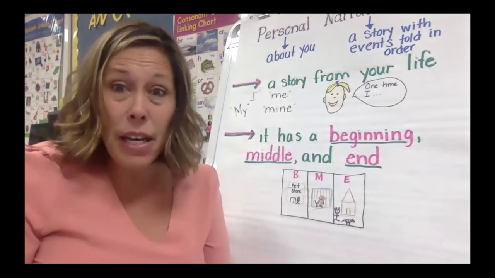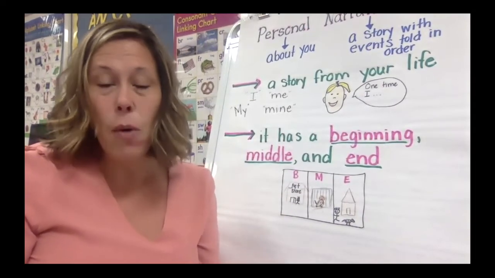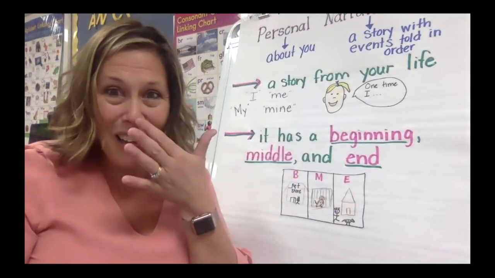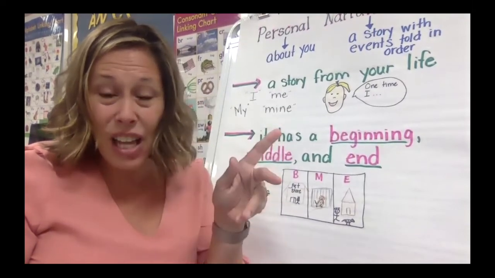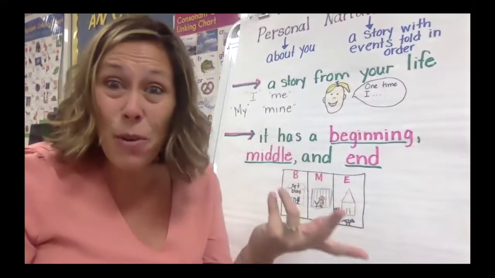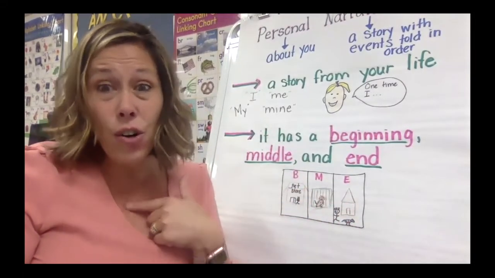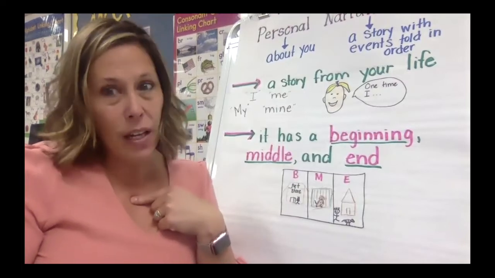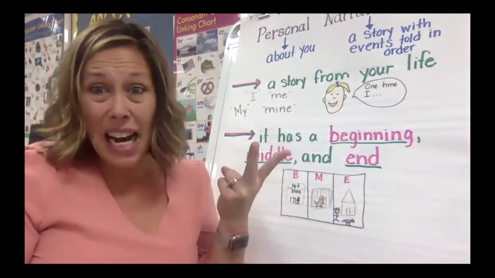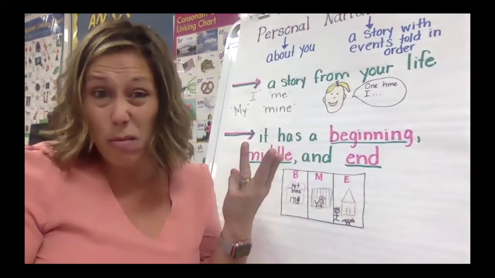Those details that we use are sensory details. We tell what things look like, smell like, sound like, feel like, or taste if we were eating a birthday cake maybe. But we also use internal details that tell how we were feeling. Were you happy, excited, or was it a bad day and you were upset?